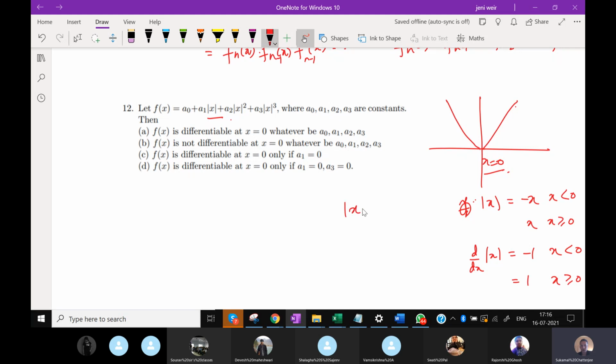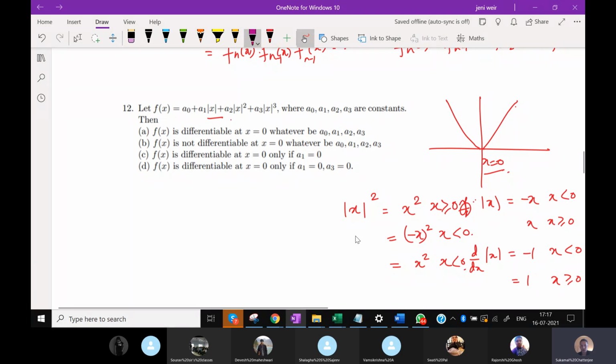But if you look at mod x square, this is x square when x is greater than or equal to 0 and minus x square when x is less than 0, which means this is x square regardless of whether x is greater than or equal to 0 or less than 0.